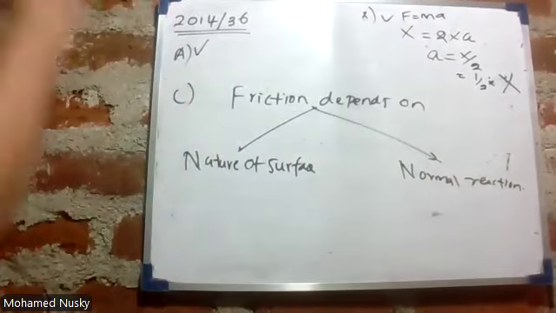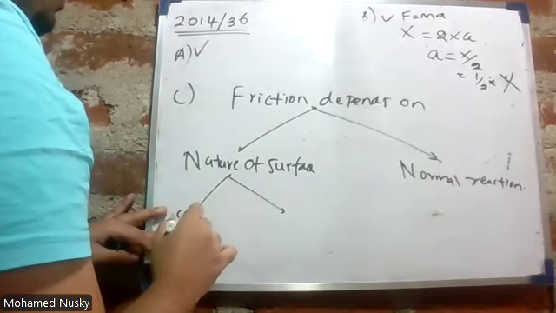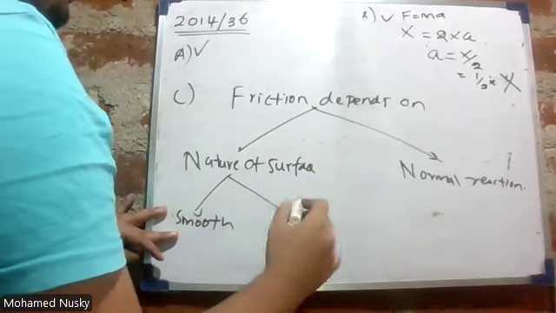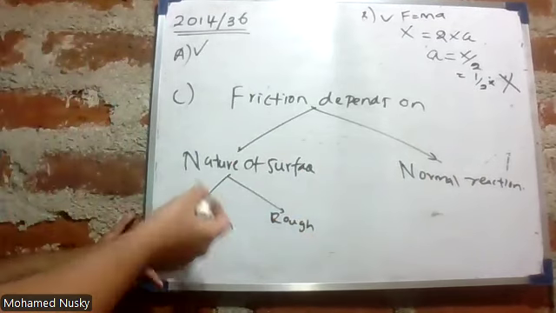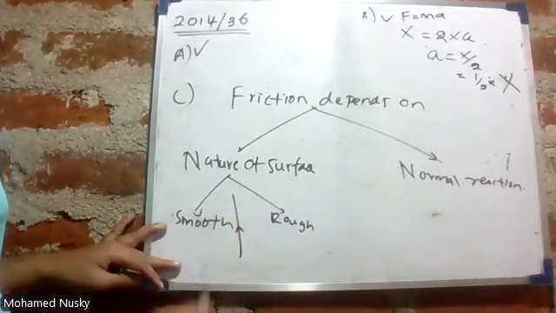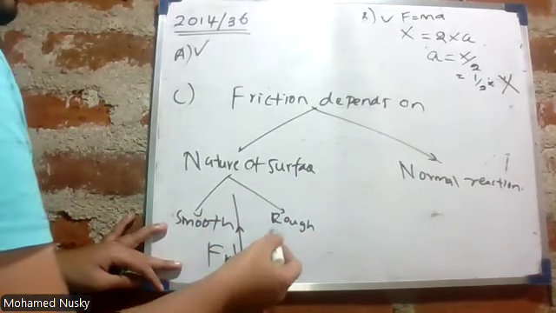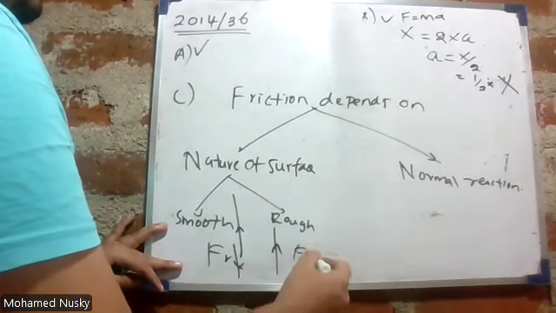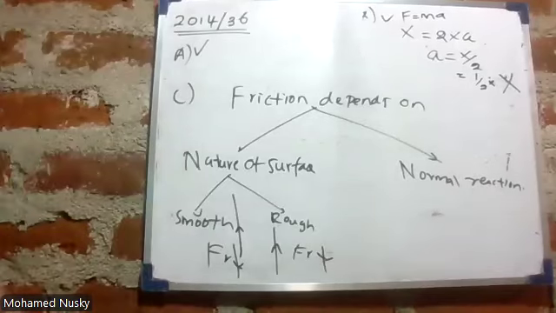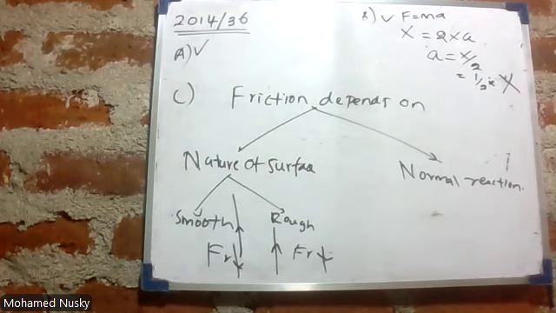What is this nature of the surface? The surface can be a smooth surface or a rough surface. If smoothness of the surface increases, then the friction will reduce. If roughness of the surface increases, friction will increase. So friction depends on the nature of the surface.